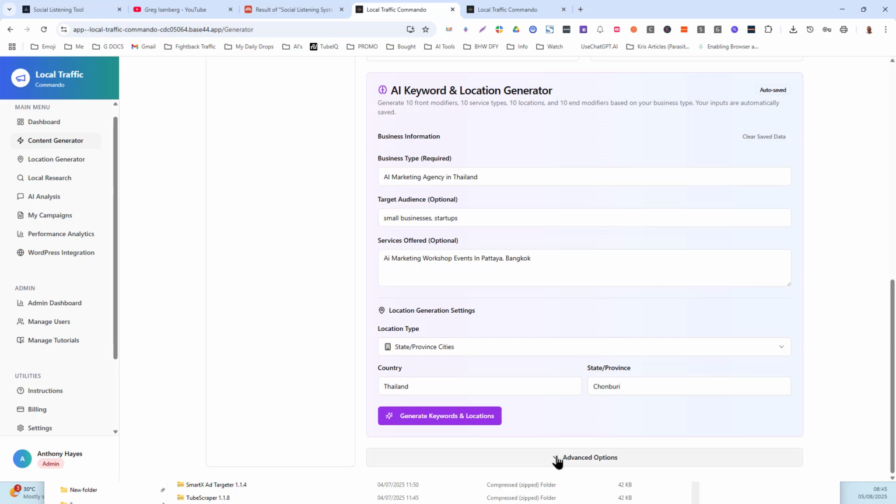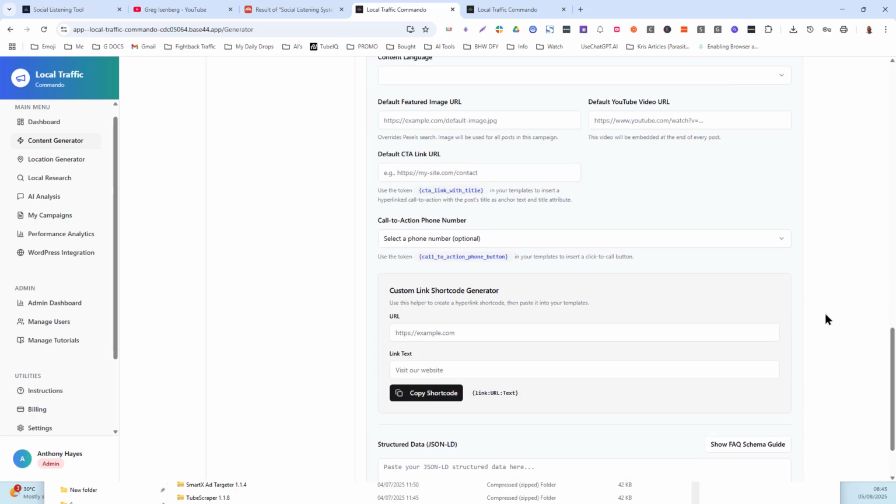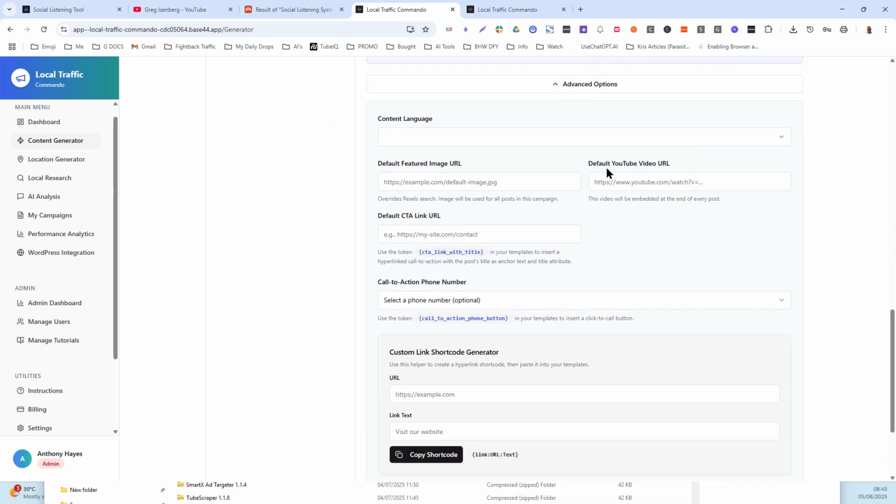some advanced options down here. And this is where we can put things like a YouTube video. Now, if I'm doing one campaign that is about AI marketing workshops in Pattaya and Bangkok, I might only need one video for all of those pages. I might only need one featured image that depicts some people in a seminar looking happy, learning stuff. I can keep those the same.